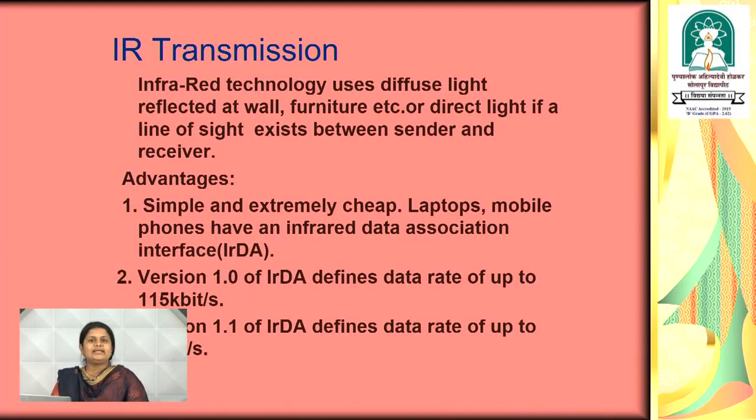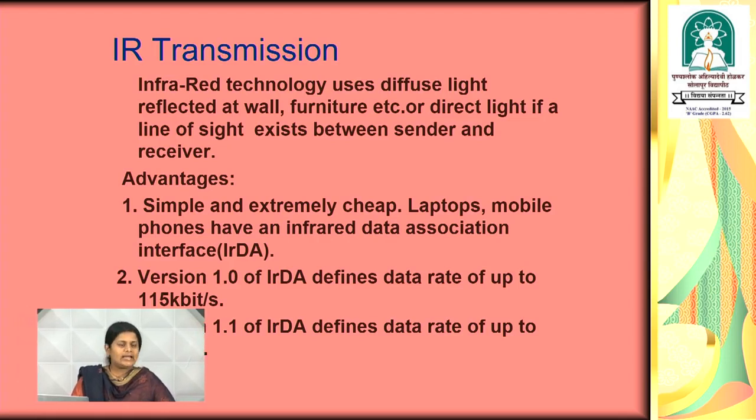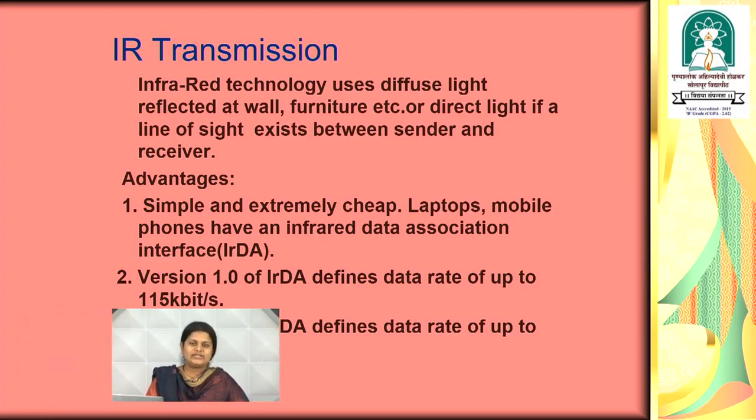Now, let us see the transmissions used in wireless communication or in the cellular concept. Here we see the IR transmission. IR transmission is nothing but infrared transmission. Here the infrared technology uses diffused light reflected at walls, furniture or any type of obstacle. For this infrared transmission, line of sight is required, that is, the sender and receiver are visible to each other.